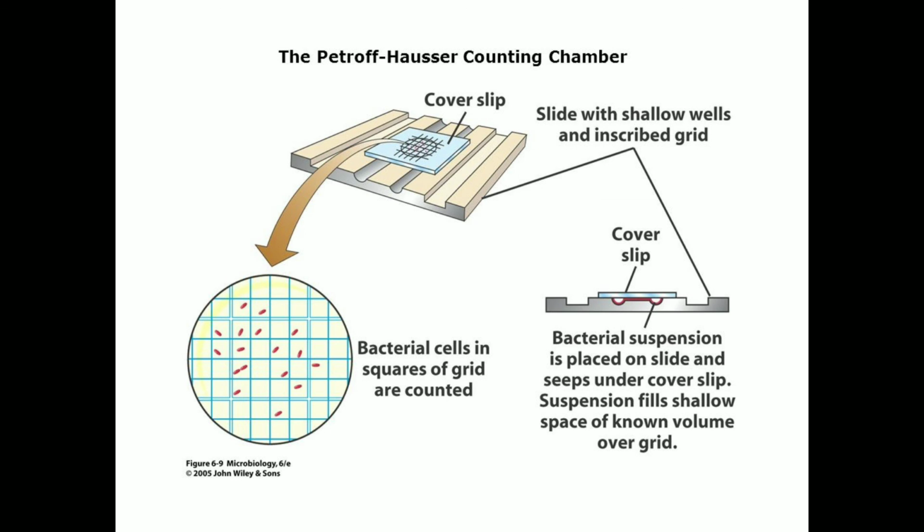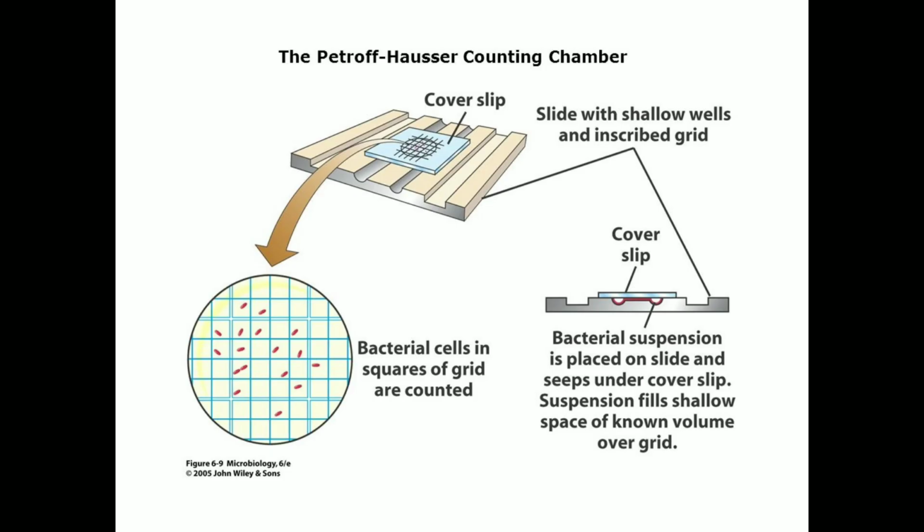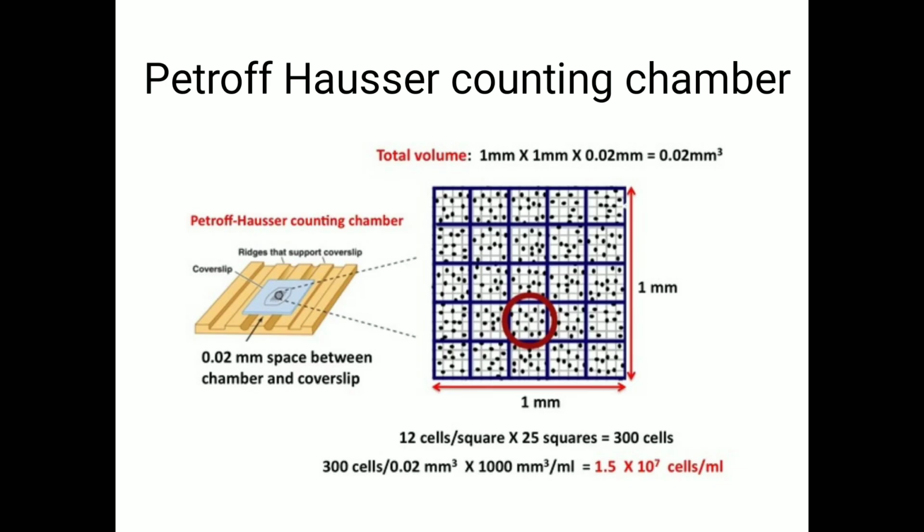In the last figure, the red indicates the total count of the rhizobial bacteria. As gram negative bacteria, they appear red in color. Here the total count has to be counted.